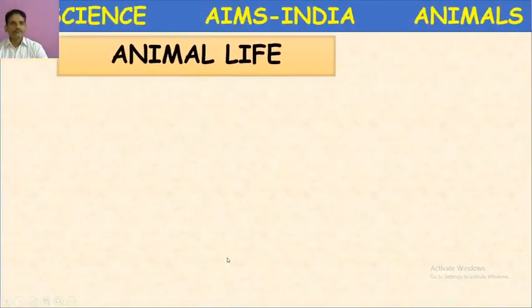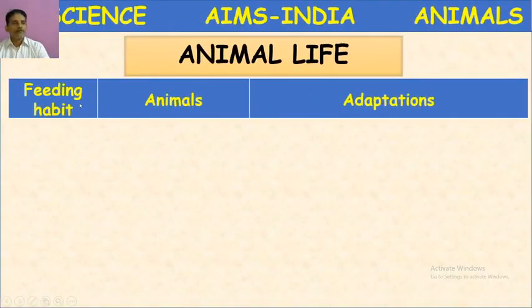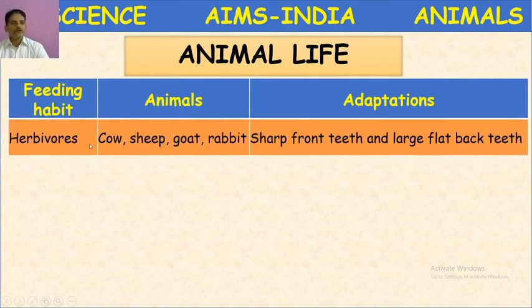Next, feeding habit, different animals and their adaptations. Herbivorous animals are herbivores, the animals which feed on plant food materials. Examples: cow, sheep, goat, rabbit, deer, so many examples. Any example you can take.